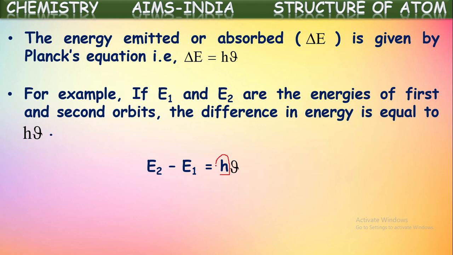called Planck's constant. What is the value of Planck's constant? We know it is 6.625 into 10 to the power of minus 34 joule second. So this is the value of Planck's constant. And nu, we know, represents the frequency of that radiation emitted by the electrons. In this way, the energy emitted by the electrons when jumping from higher orbit to lower orbit is given by taking the difference between the energies associated with the orbits, that is equal to h nu.